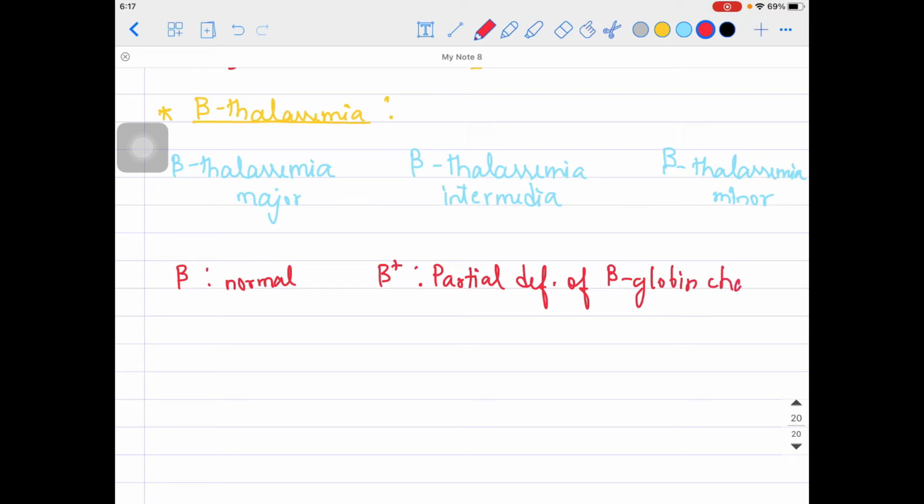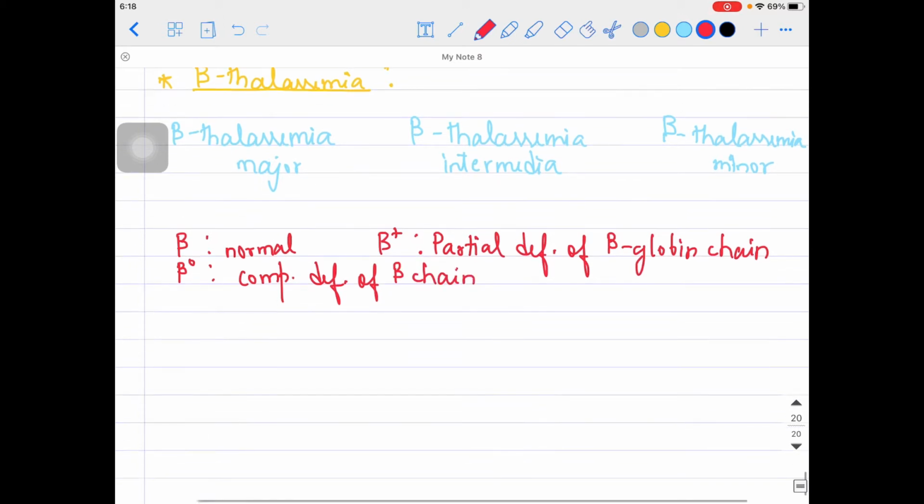In thalassemia we are using that. And if I'm writing beta 0, then I am imagining that this is the complete deficiency of the beta chain. So just keep this in mind: beta is normal, beta 0 is complete deficiency, and beta plus is the partial deficiency of the beta globin chain. Okay, we need to remember this.